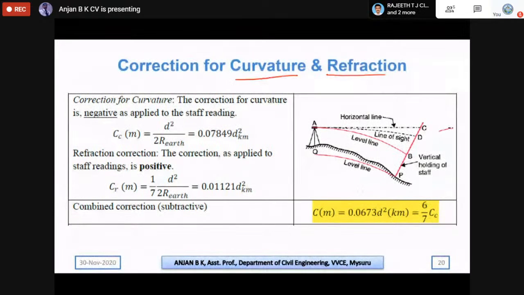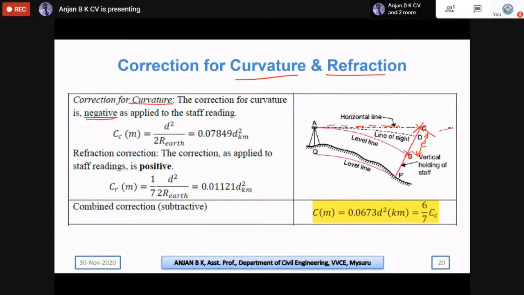The correction for curvature is always negative. When we take curvature into account, this is the line of sight, so we will normally observe larger values than the actual one. This is the actual reading we need, and the additional reading that we are observing needs to be deducted. Therefore, the correction for curvature is always negative.